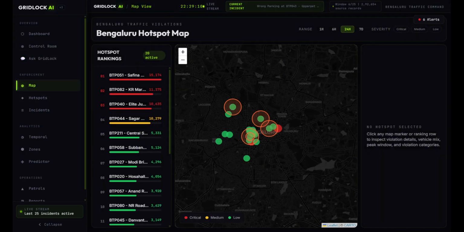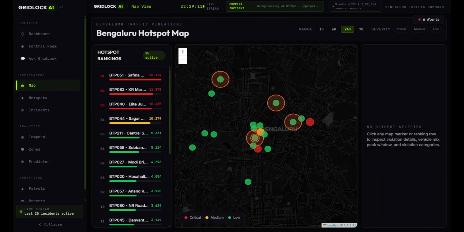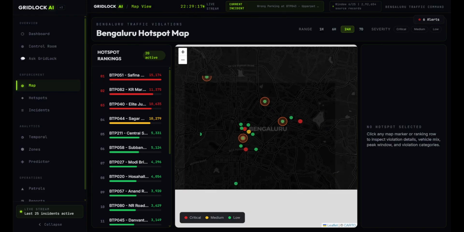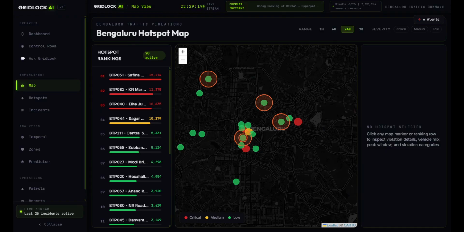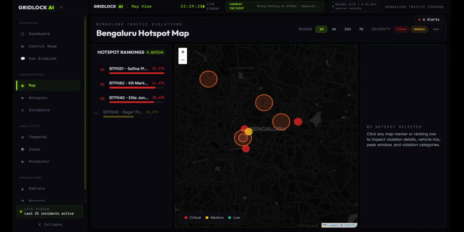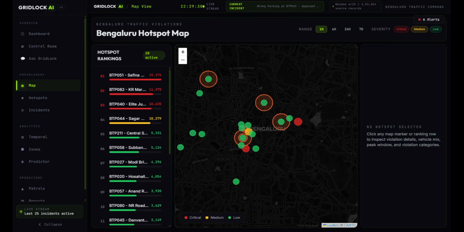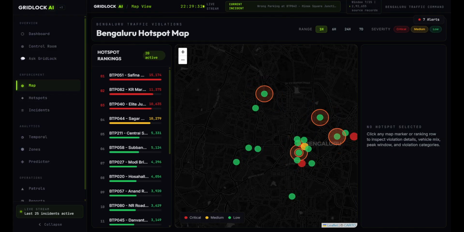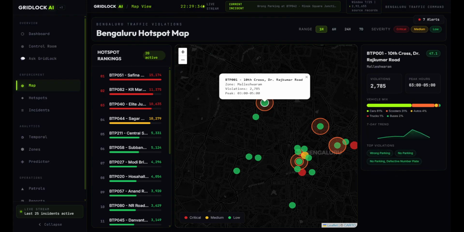Now in the map we can actually visualize where most of the traffic violations are happening. As you can see, the highlighted ones are the new ones which have just occurred. So we can change the time range, how it's happening, we can change the severity of things. So this is how it works. We can select a hotspot and then we can go through it, how many violations occur here, what is the peak time of violations, what are the top violations, etc.